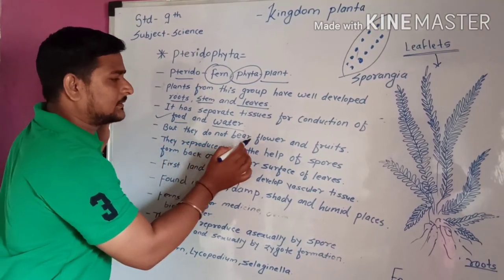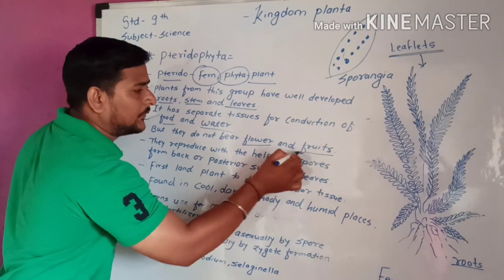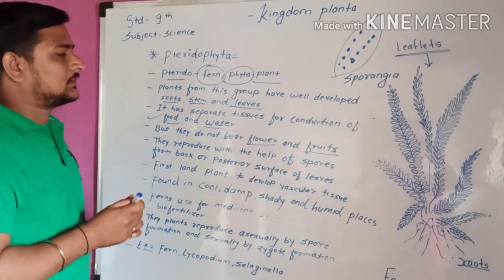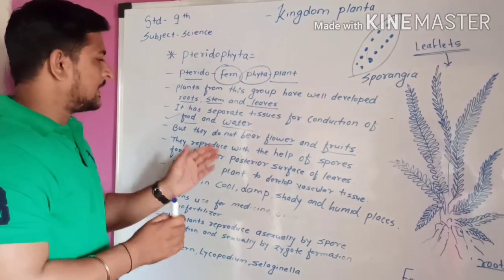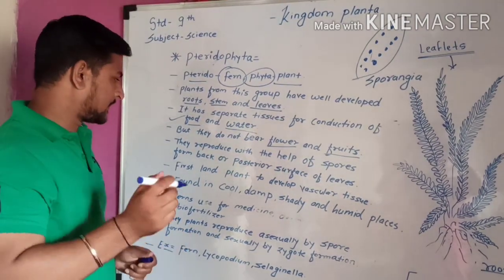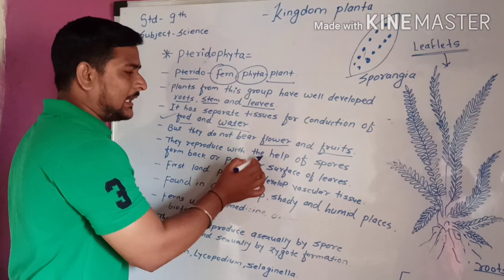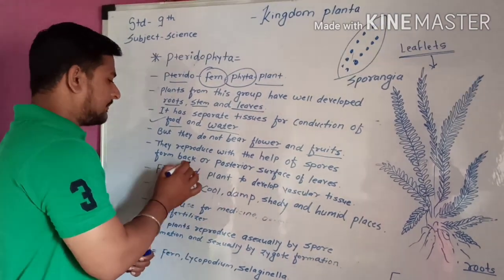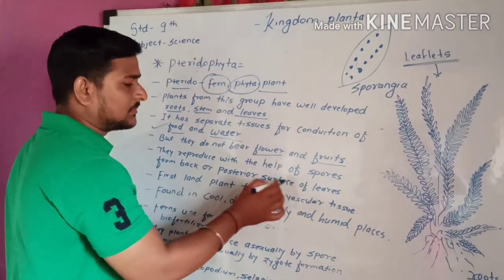They do not bear flowers and fruits. We already know that cryptogams are non-flowering plants, so they do not bear flowers or fruits. They reproduce with the help of spores formed on the posterior surface of the leaves.